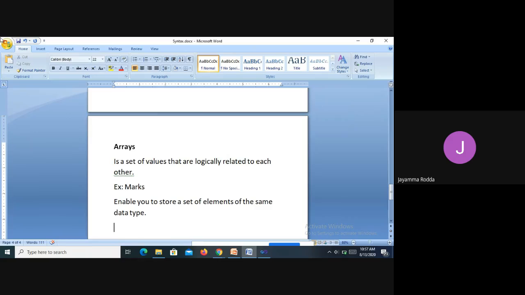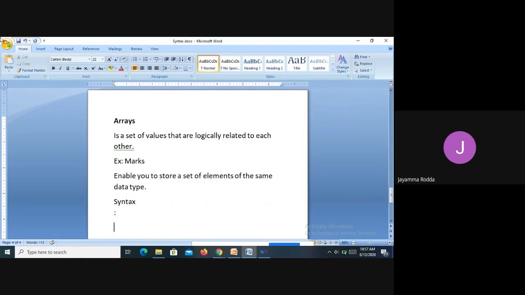So generally, what do you think the syntax for an array will be? As you know, an array will have the name of the variable followed by brackets which specify the size of the array, or the values to be stored in it, isn't it?